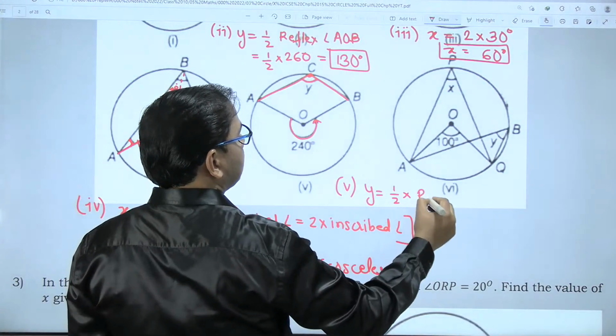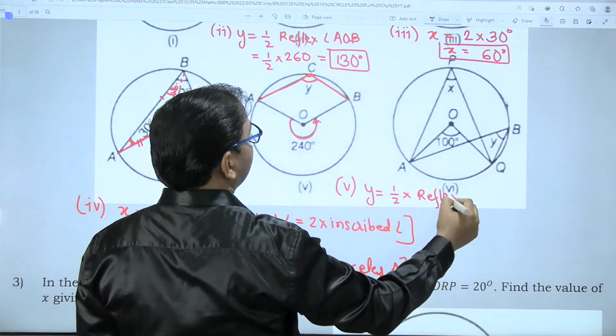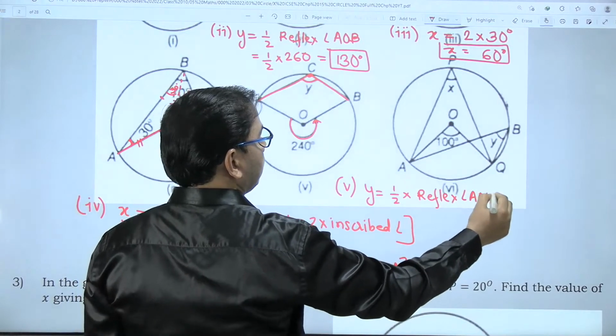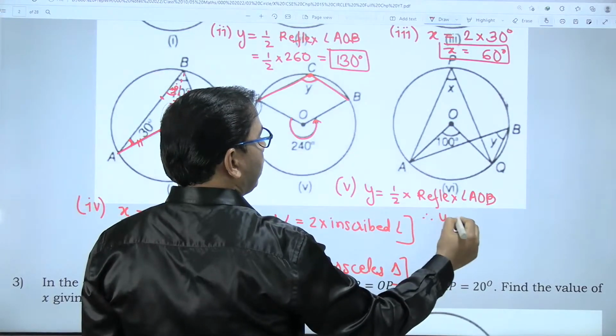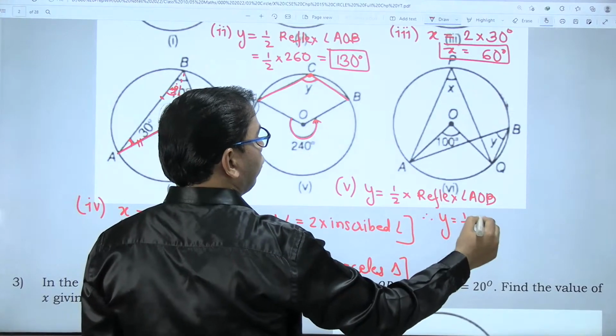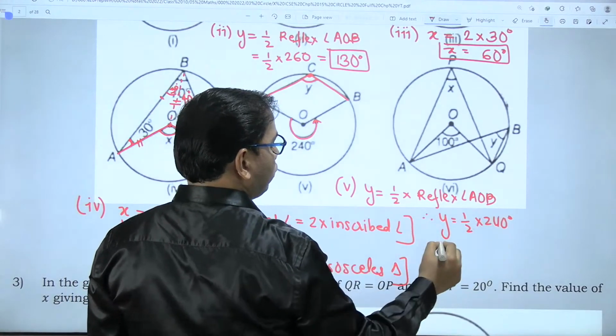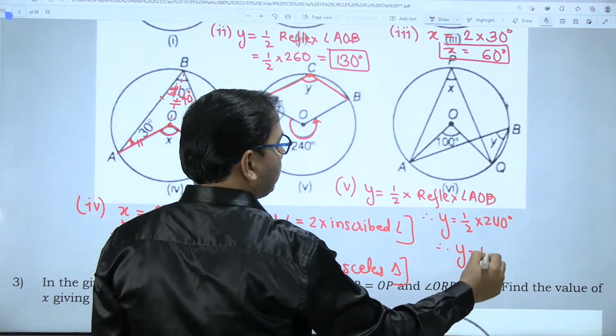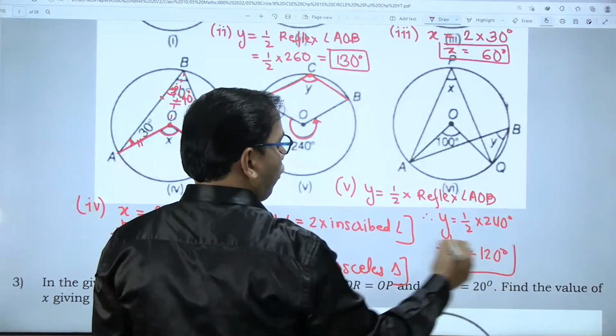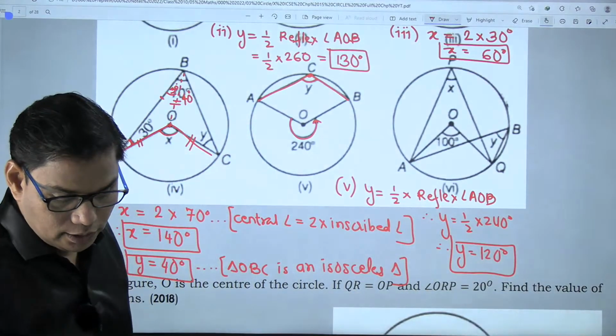So this angle is called a reflex angle, the reflex of angle AOB. Therefore, the reflex of angle AOB is 240 degrees, and half of 240 degrees is 120 degrees. So for question number 5, the answer is 120 degrees.